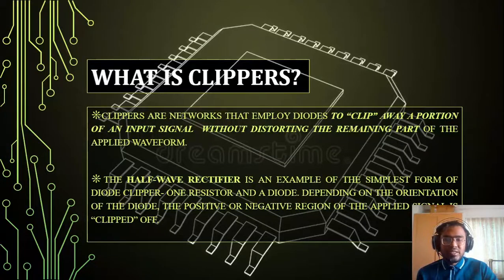What are clippers? Clippers are networks that employ diodes to clip away a portion of an input signal without destroying the remaining part of the applied waveform. The half wave rectifier is an example of the simplest form of diode clipper, one resistor and a diode. Depending on the orientation of the diode, the positive or negative region of the applied signal is clipped off.